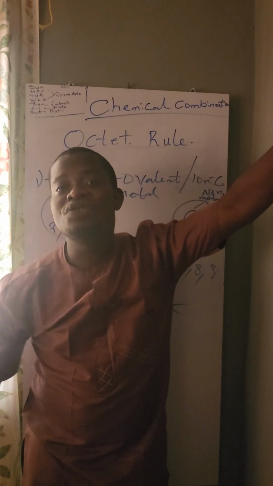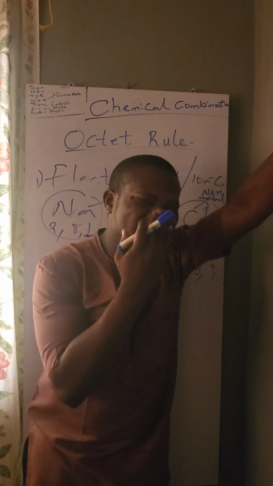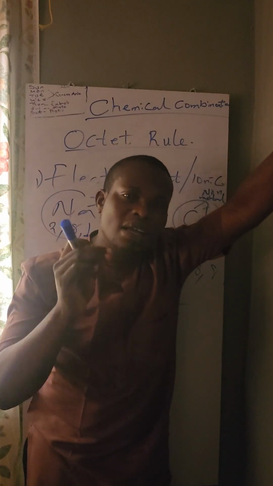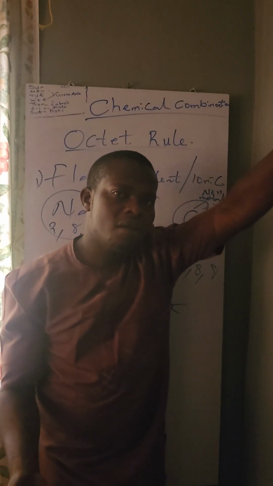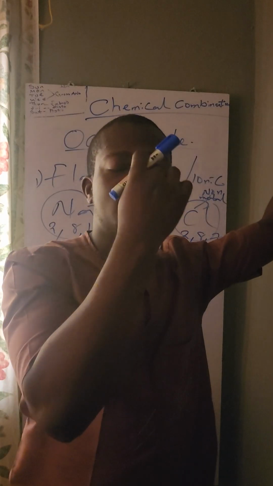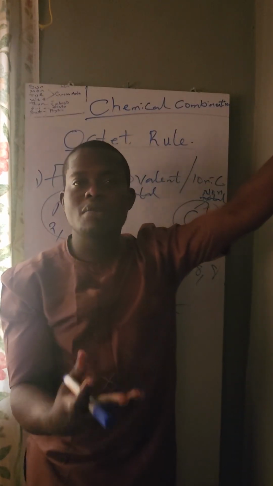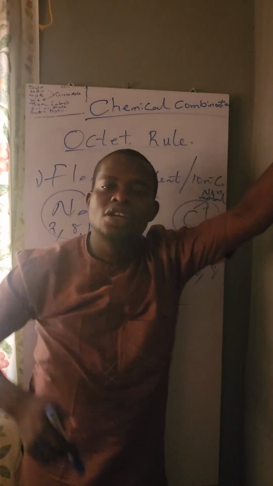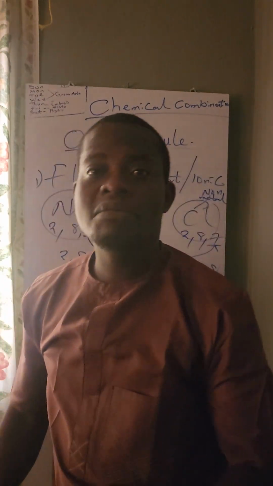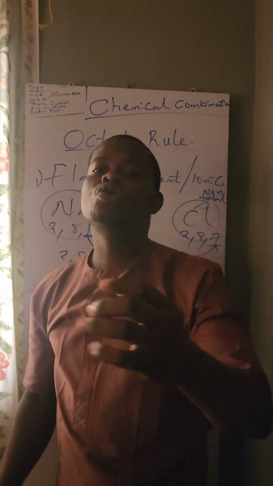But when hydrogen is reacting with a metal, note the type of metal that hydrogen can react with are metals that are more reactive than it. For example, sodium, magnesium, aluminum, calcium, zinc, iron. Those are metals that are more reactive than hydrogen. So when hydrogen reacts with metals, it is going to gain electrons.